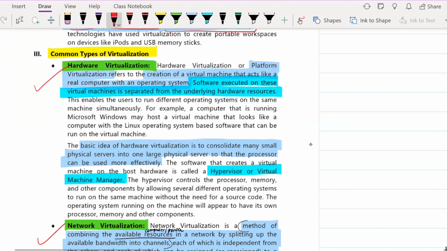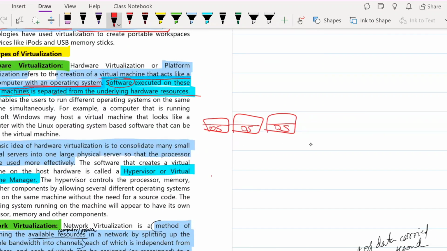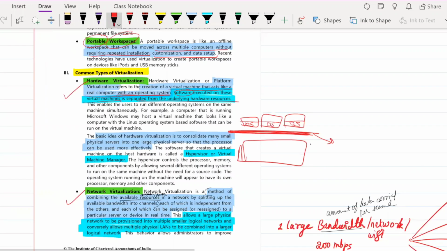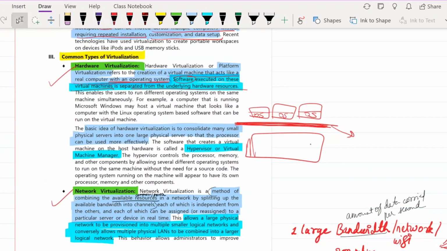There, it creates virtual machines that act like a real computer with an operating system. Each virtual machine acts like an independent computer, each having its own operating system. Software executed on these virtual machines is separated from the underlying hardware resources. What is this separating layer called? Can anyone tell me in the chat box? What is this separation layer called, which separates the software on the virtual machines from the actual hardware below?